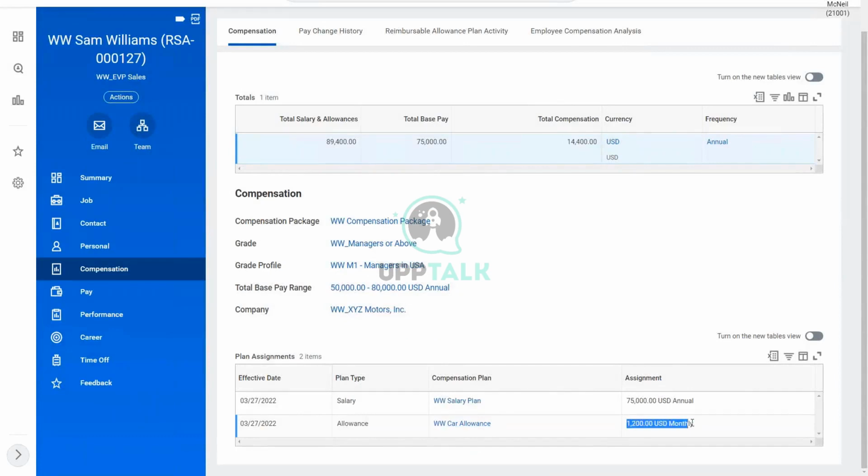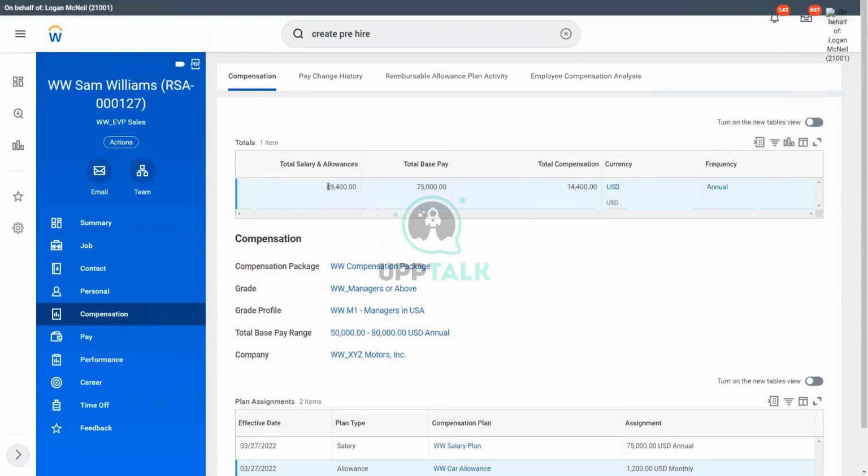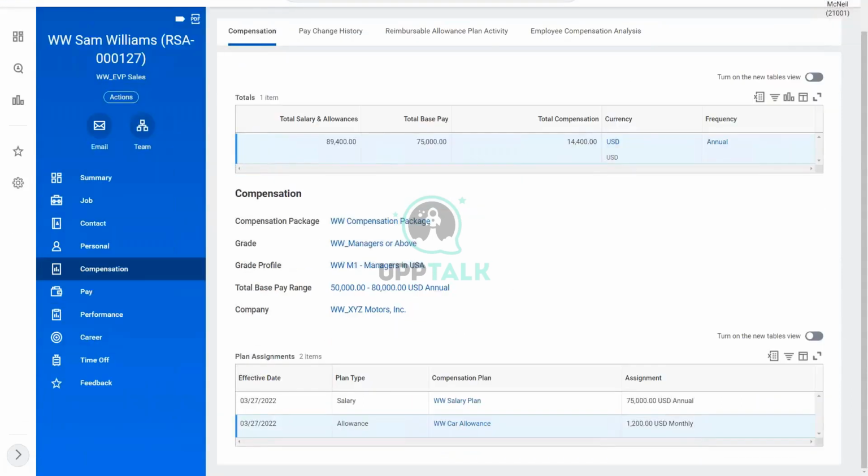And the car allowance is $1,200 US monthly. So the total compensation, total salary and allowances, comes out to be $89,400 annually. Understood. This is how the compensation will look.